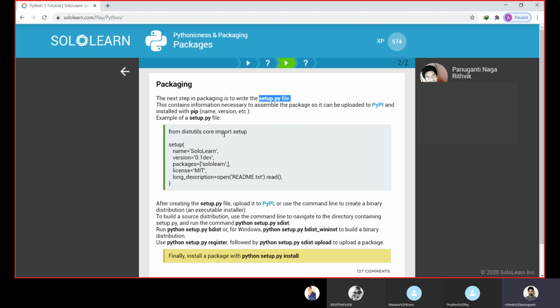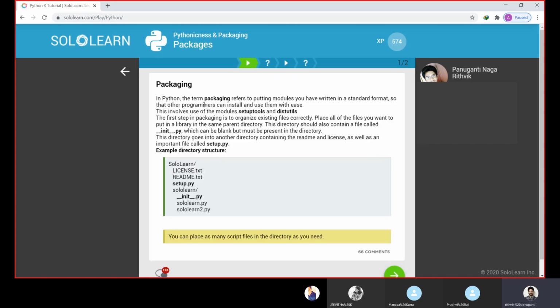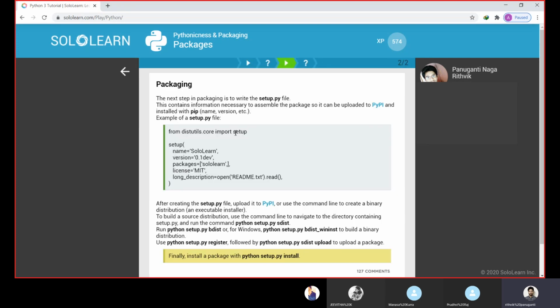From distutils.core import setup. What is this distutils we have seen here? These are two modules we use while creating our package, setuptools and distutils. So we are importing setup from distutils.core. Here, inside the parentheses of setup, name equals sololen, so the package name is sololen. We have version 0.1 dev. Then packages, it has these packages here, license MIT, long_description open readme, so the description will be provided here. So this is how we use a setup file.